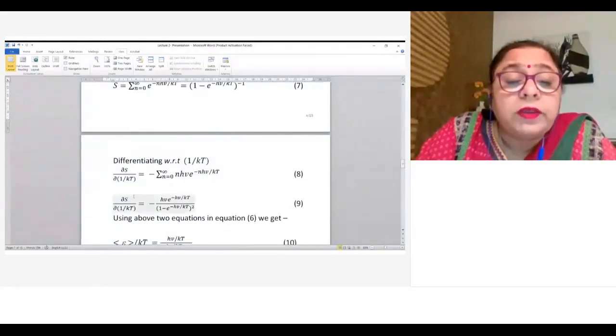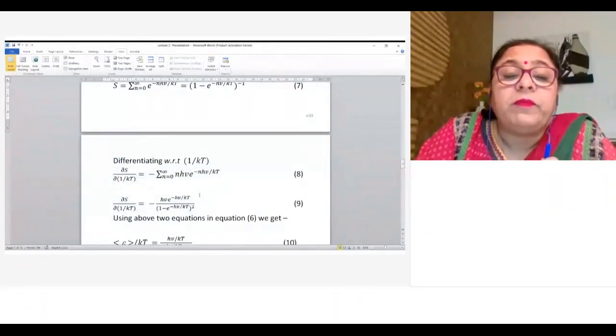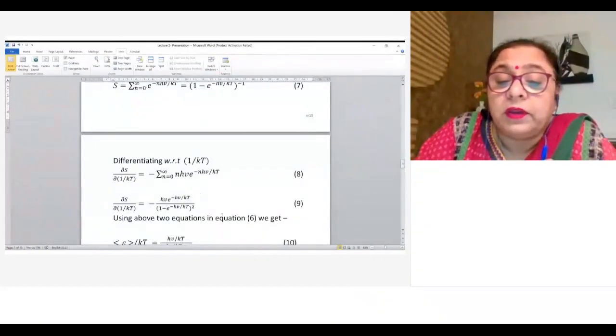If we solve this del s by del kT, we will get h nu e to the power minus h nu by kT into 1 minus e to the power minus h nu by kT, whole square. If we solve this mathematically, taking x e to the power minus x summation from n equal to 0, we will get this equation number 8.